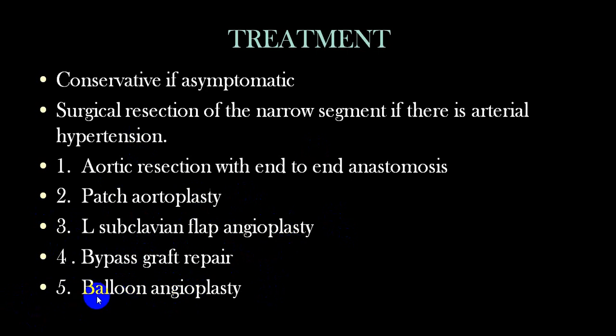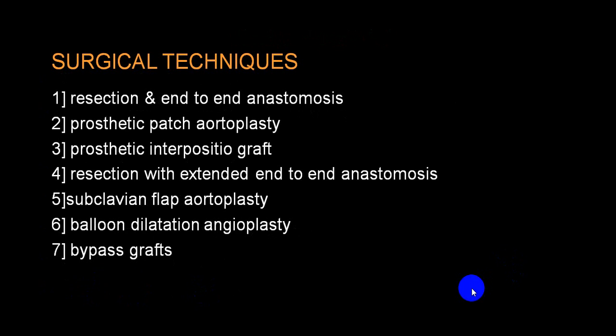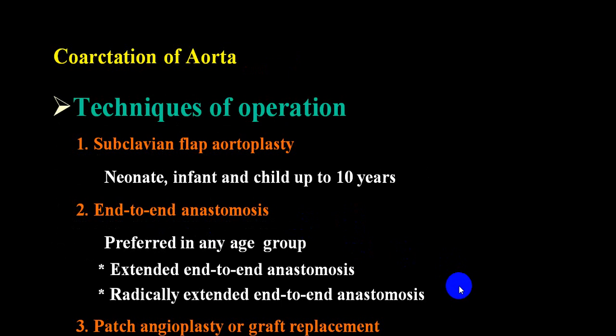But by and large, in a mild to moderate variety, balloon angioplasty with stent is adequate enough. So resection with end-to-end anastomosis, patch, prosthetic interposition graft, subclavian flaps, bypass graft, and balloon dilatation angioplasty are the most common procedures being done.